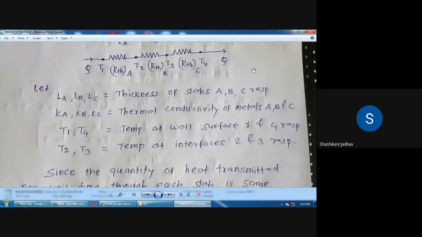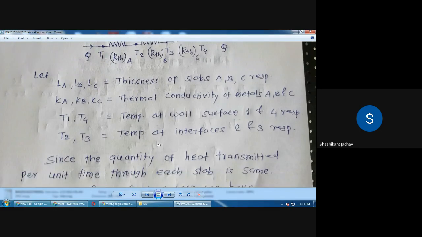Okay. So these are the parameters. From that diagram we have to understand LA, LB, LC is nothing but thickness of the slabs A, B, C. Then KA, KB, KC is nothing but thermal conductivity of metals A, B, C. Then T1, T4 is nothing but wall surface temperature at point 1 and point 4. And T2, T3 is nothing but temperature at the interfaces. Means in between sections A and B, T2 is there, and in between B and C sections, T3 is there.